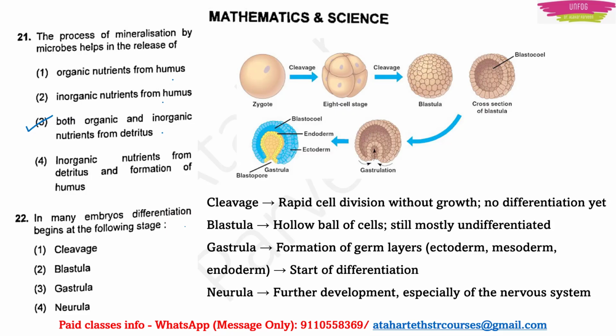Still mostly they are not differentiated. Then comes the gastrula. In the gastrula stage only the germ layers are formed and differentiation starts. So this begins in the gastrula stage. Then comes the neurula, where further development, especially of the nervous system, happens. So these are the simple cycles which you should know, like embryo differentiation. Okay.